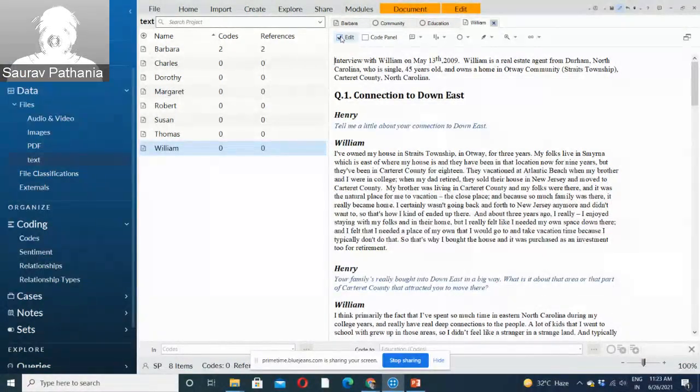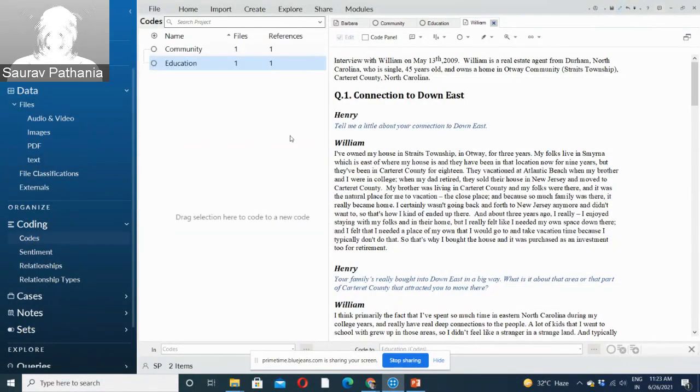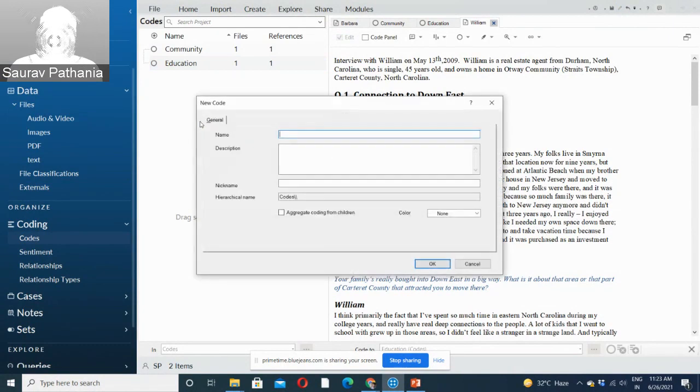So that's what I said. If you have your objective set before the start of your study, you can always create those categorizations beforehand also. Let's say you are working on job satisfaction of particular organizations, right? So you can create a new code by the name of, say, job satisfaction. The code can be job satisfaction.